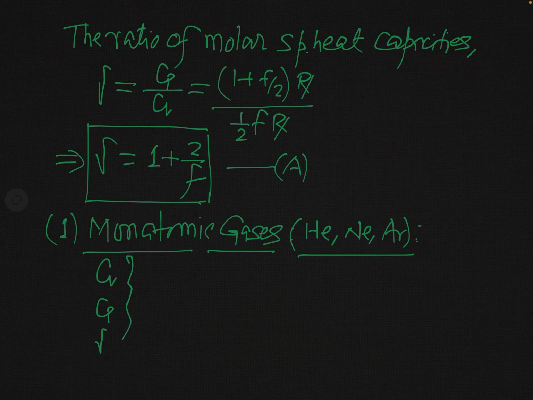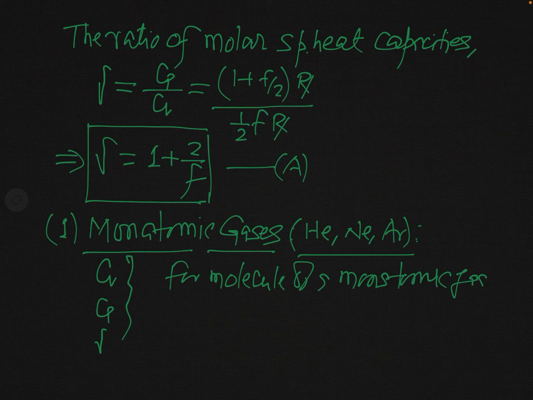And you know, for a molecule of a monatomic gas, you know what F is. Can you say? Definitely you can say this is equal to 3, and you know all these 3 degrees of freedom are translational degrees of freedom.